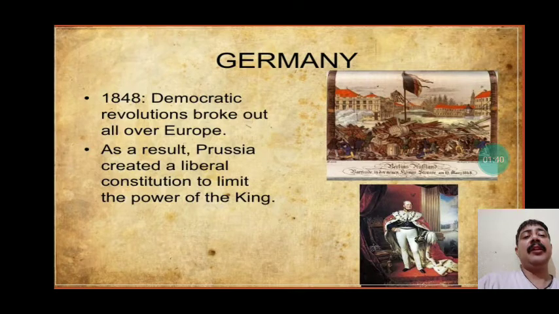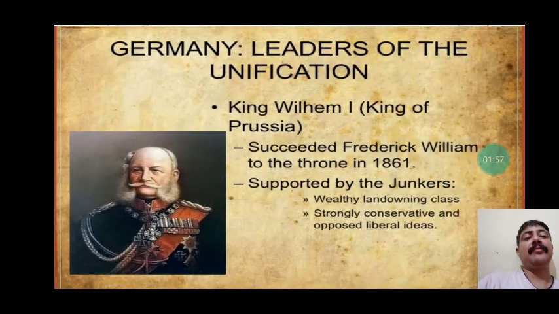Prussia created a liberal constitution to limit the power of the king. We need to understand here that Prussia created a liberal constitution. Prussia became the front runner. It defeated Austria and finally got its chance in Germany. It formed a constitution that limited the power of the king.